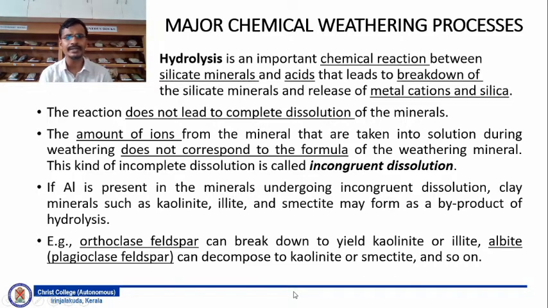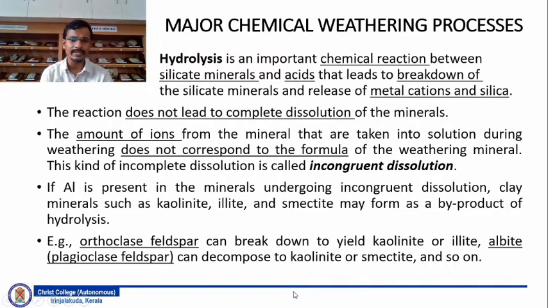If aluminum is present in the mineral which is undergoing incongruent dissolution, clay minerals such as kaolinite, illite and smectite may form as a byproduct of the hydrolysis. The example for this is orthoclase feldspar can break down to form kaolinite or illite, and in case of plagioclase feldspar, for example, the albite mineral, that can decompose to kaolinite or smectite and so on.